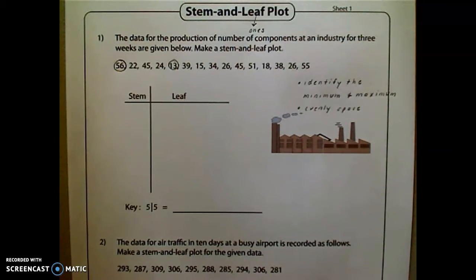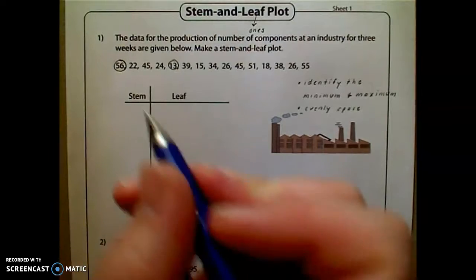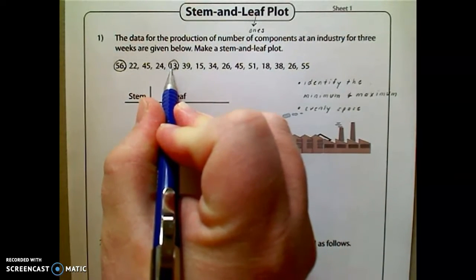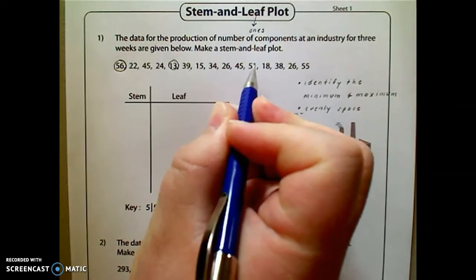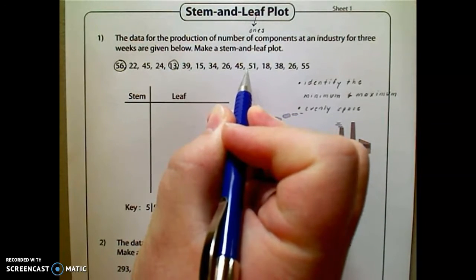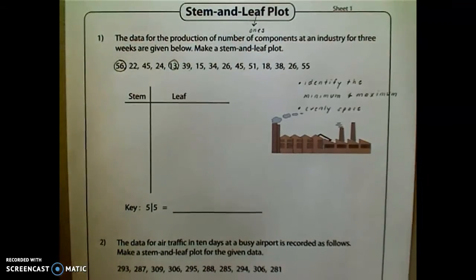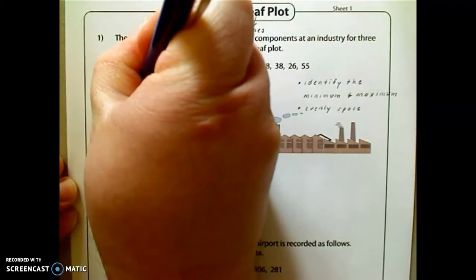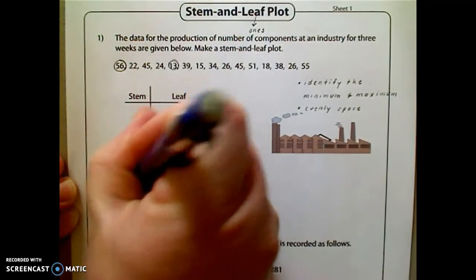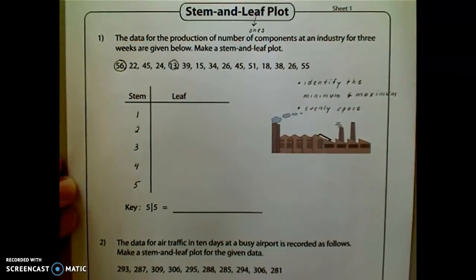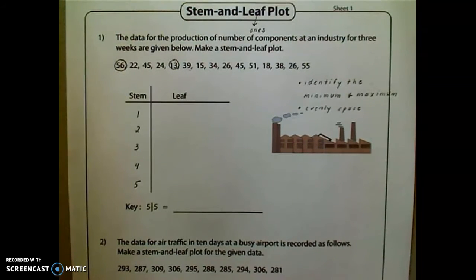Now, since we're dealing with numbers that are all below 100, that means that we're only dealing with ones and tens digits. So the smallest we have is the tens, and then it goes 20s, 30s, 40s, 50s, and it ends at 56. So in the stem column, I'm going to put 1, 2, 3, 4, and 5. And that will then cover all of the stems because we go from 13 to 56.